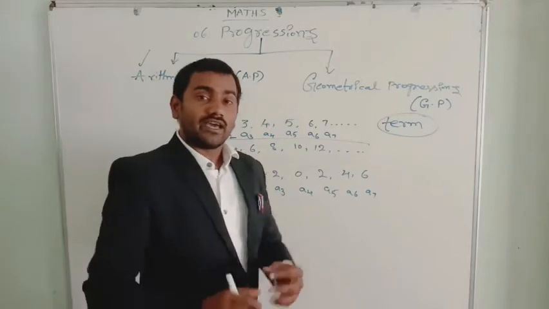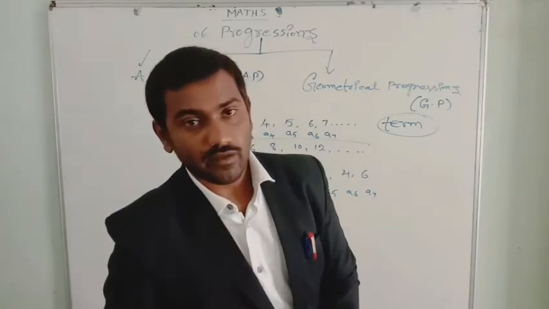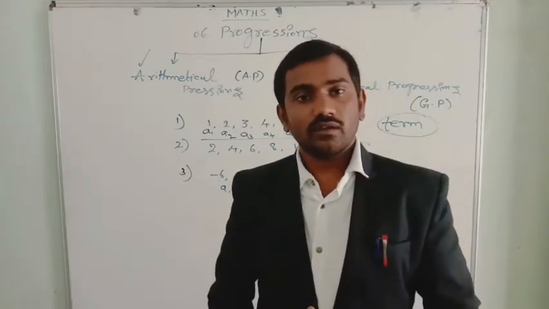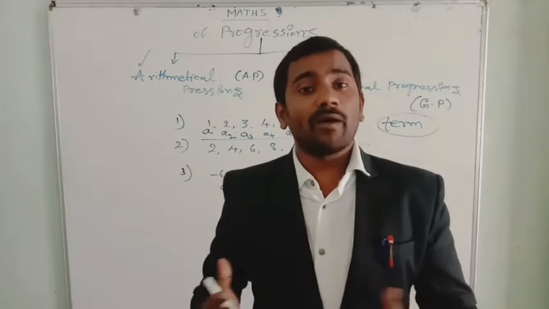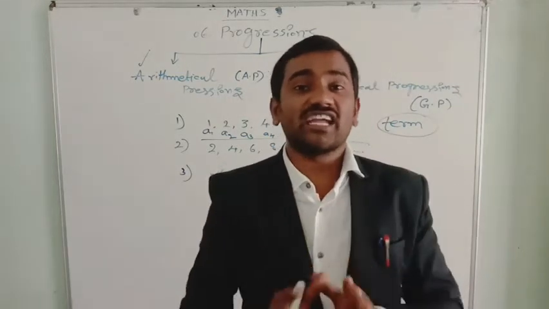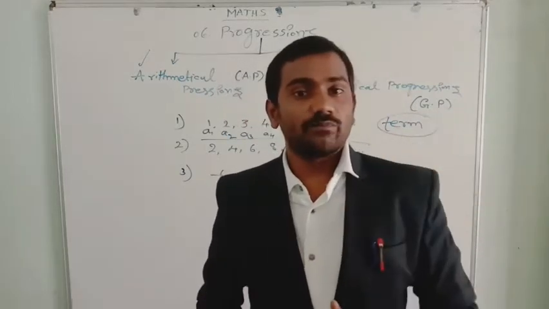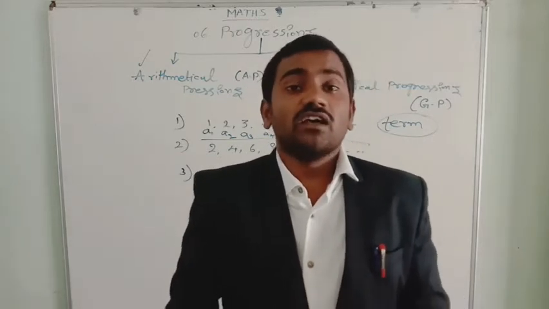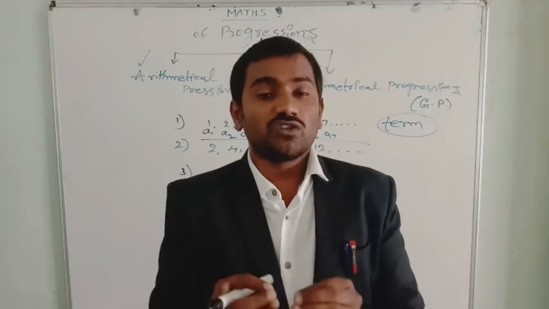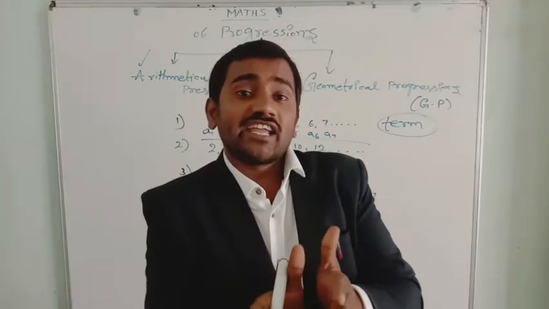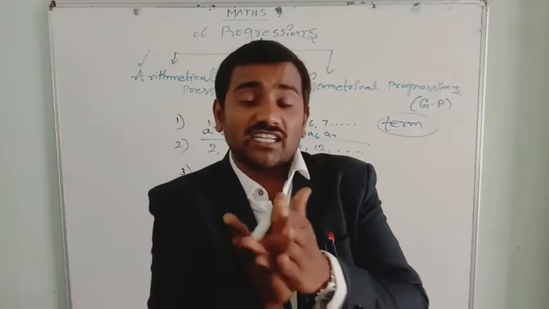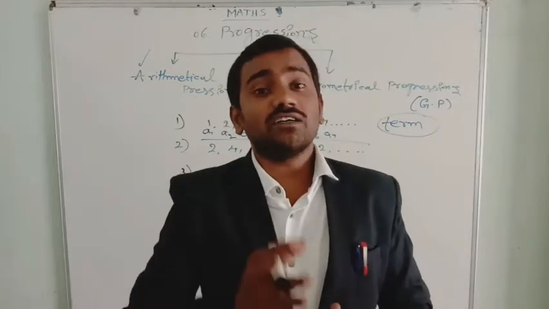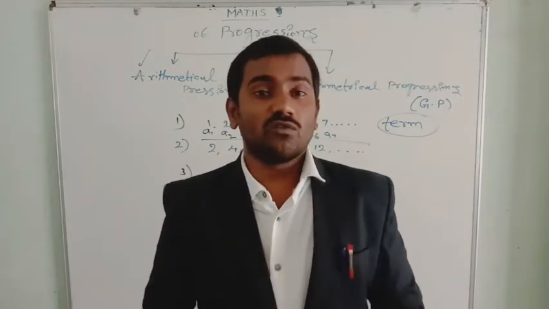Okay. Then here I will tell you the definition of an arithmetical progression. If you observe a list of numbers, in this list every number is obtained by adding or subtracting a fixed number to the preceding term, except the first term. So what is the meaning of arithmetical progression? A list of numbers where you add or subtract a fixed number to the preceding term, except the first term, is known as an arithmetical progression.